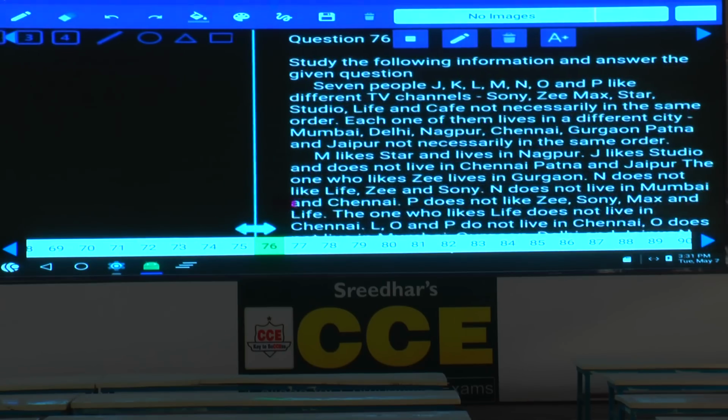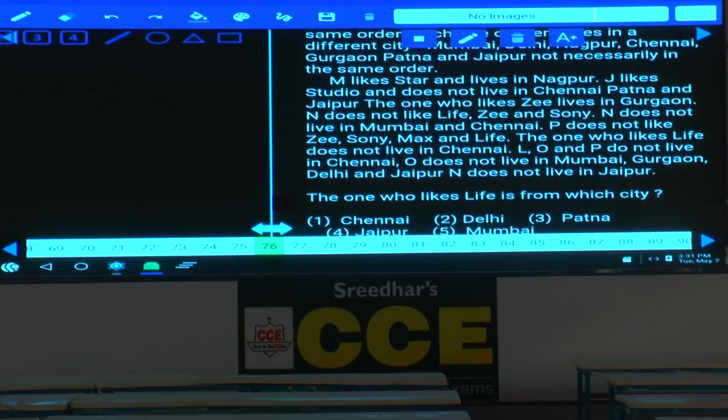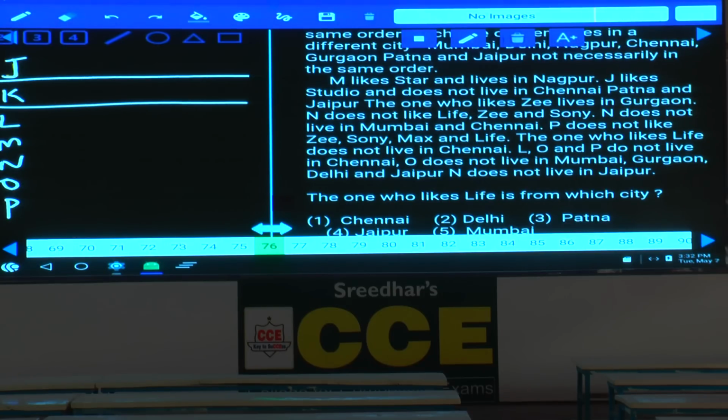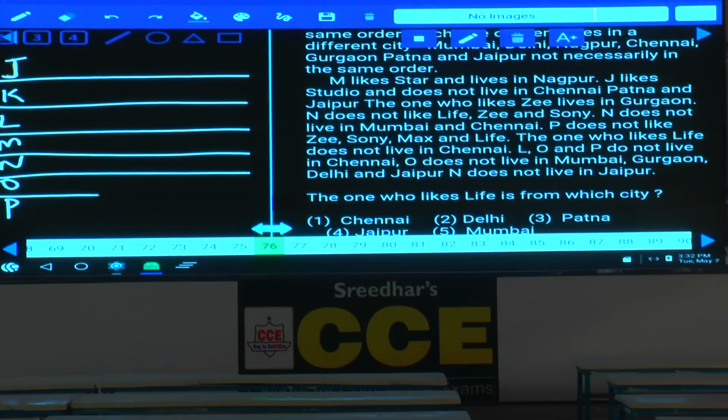Hence first we need to fix the persons. And who are the persons here? The persons are J, K, L, M, N, O, and P. Are they 7 persons? Then 7 persons, like 7 different channels. And what is the other information we have? At the same time, they belong to different places.